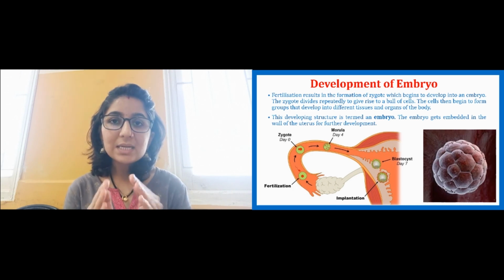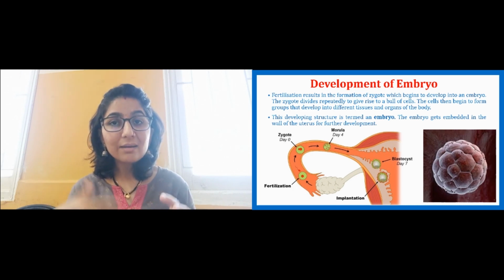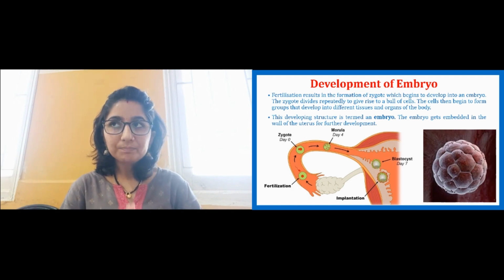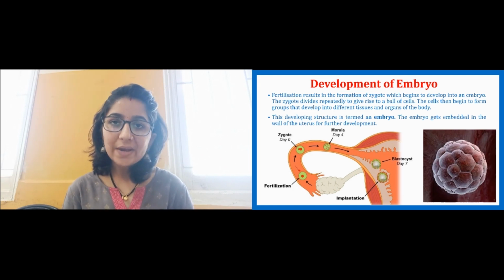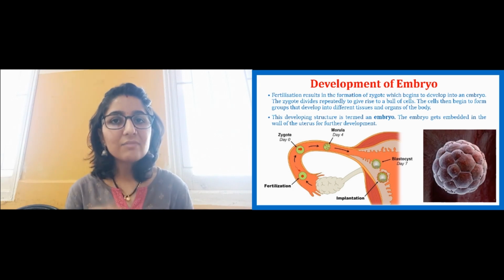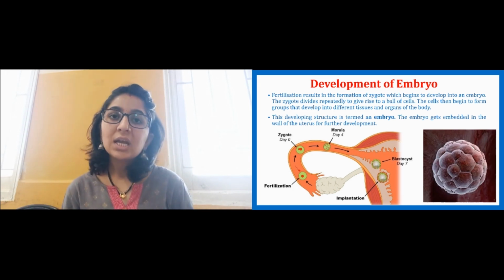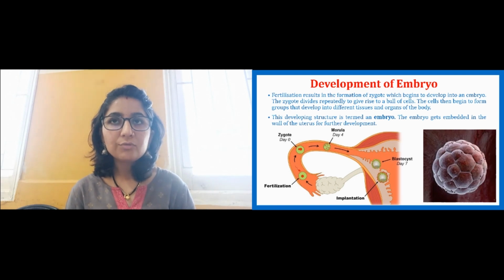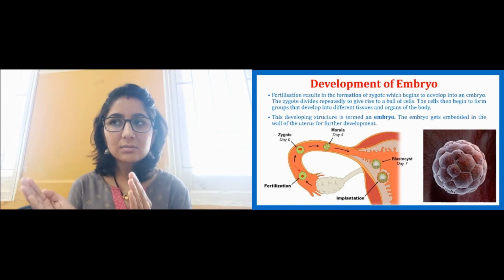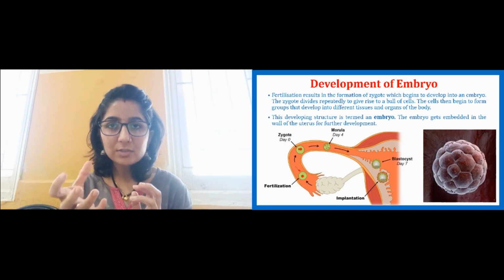So that zygote divides and redivides, it goes on dividing and develops into an embryo. The zygote, which is a single cell, will divide further into 2, 4, and it will go on dividing and that will form an embryo. Now of course it will form a group of cells, as you can see in this diagram, a group of cells that is called a blastocyst.